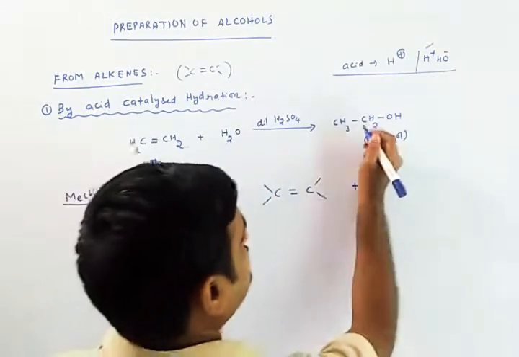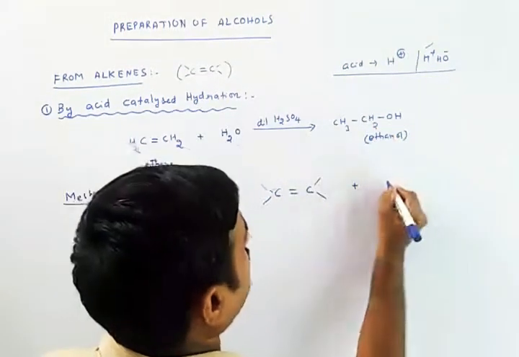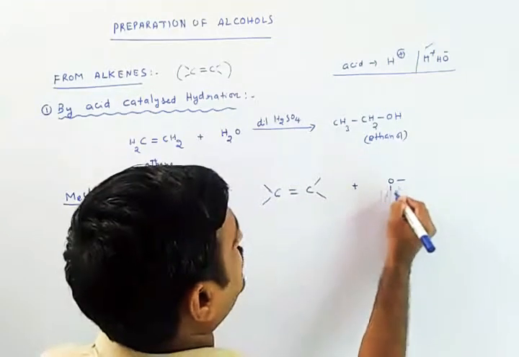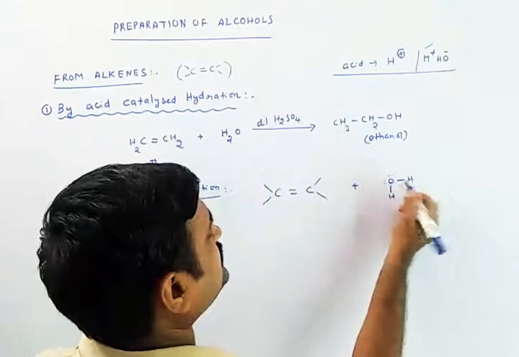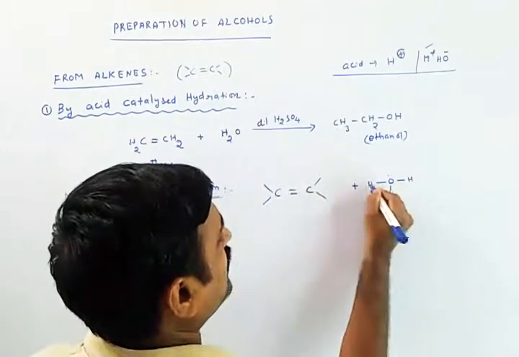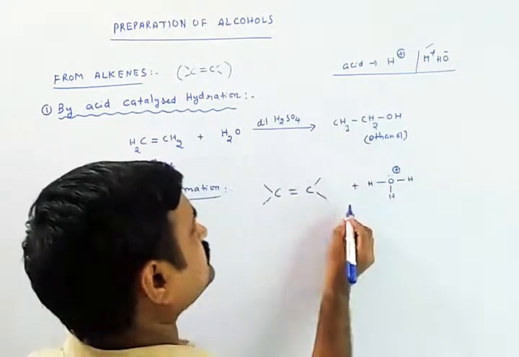I'd like to tell you one thing here. I'll write here like this. This is one hydrogen, a positive.